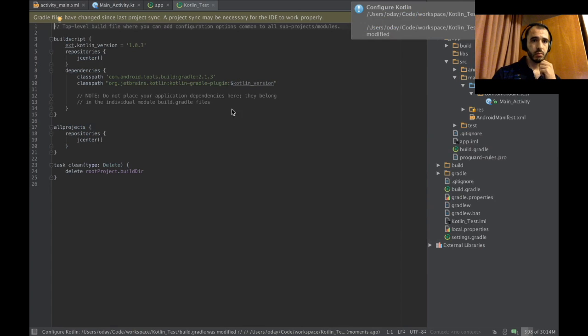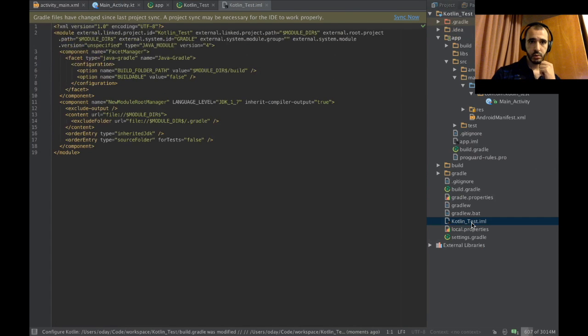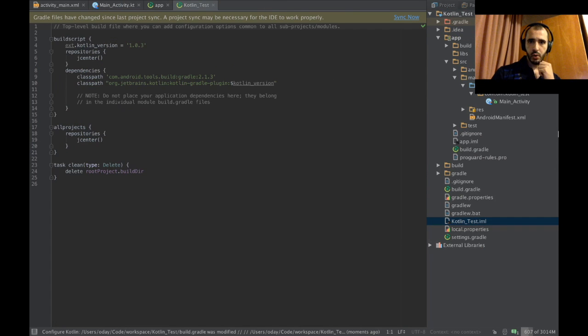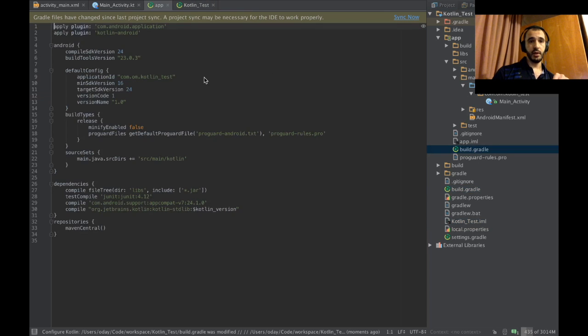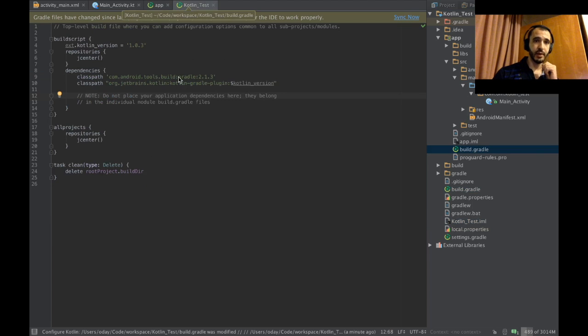Okay. It's configured. This is the IML file. Oh, this is the project build Gradle. Yeah, that's strange, by the way. If you open the build Gradle in the project scope, it names itself after the project name. If you open it on the project scope, it names app. That's smart. I like that.